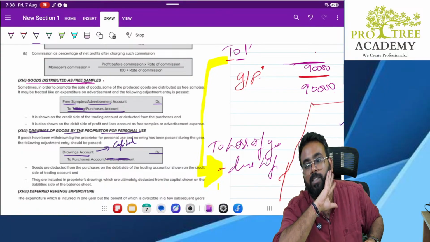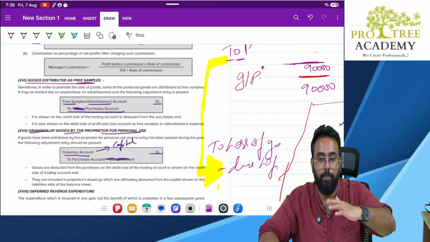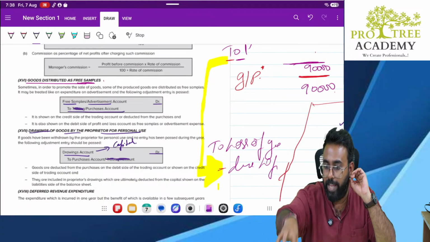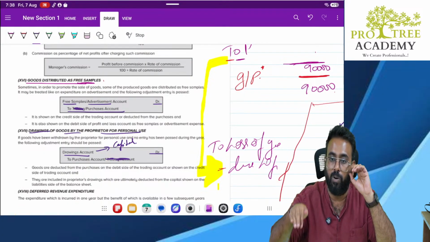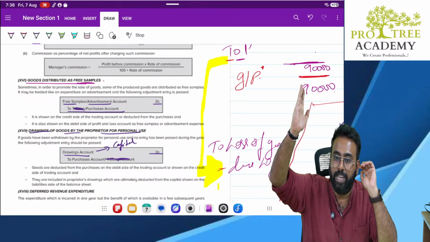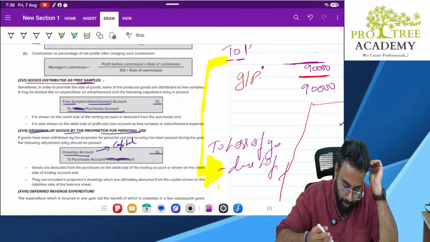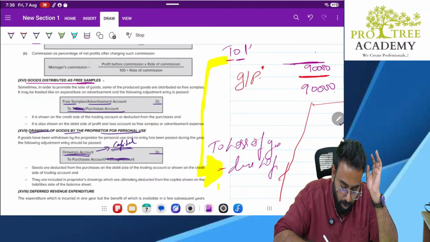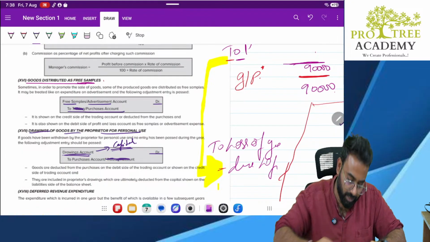Only 900. So when you introduce the money, what is the entry you pass? Bank account debit to capital account. That time they increased your capital. Now when you take out the money or take out the goods, they will decrease the capital account. So when capital goes up, it will be credited. When capital comes down, it will be debited. So they are going to debit your capital account. Only thing is drawings account is the name that is given. Ultimately, drawings account will also get adjusted to the capital account only. Don't worry. Clear? Okay.